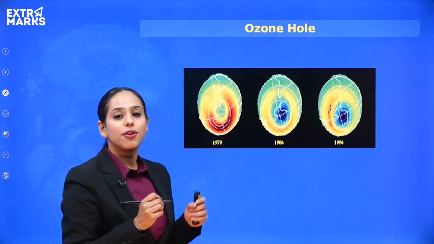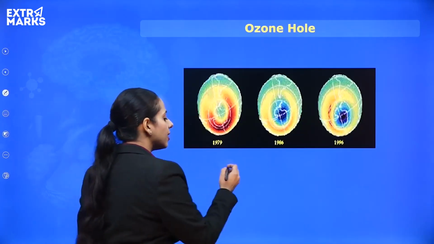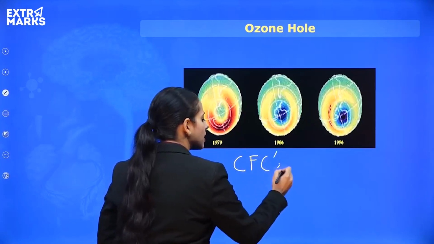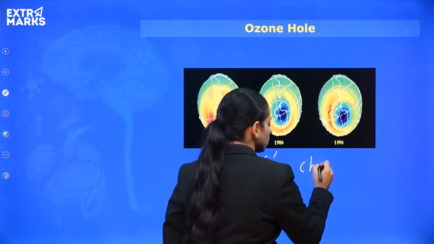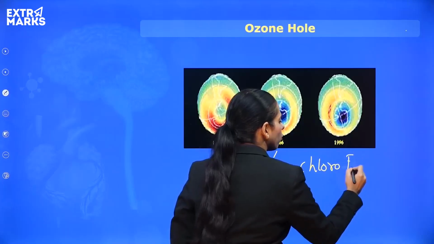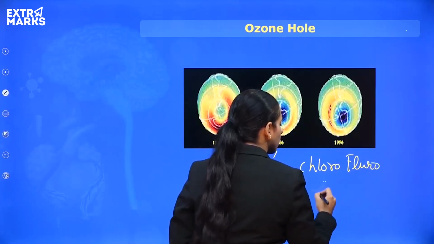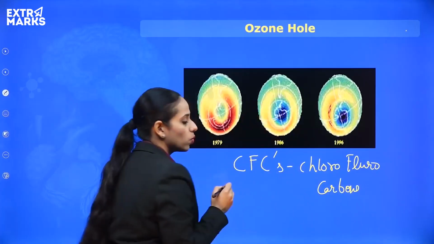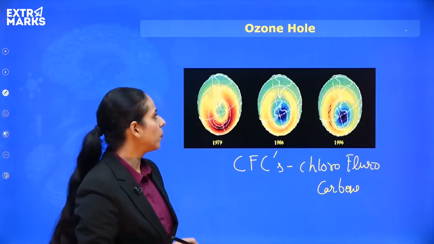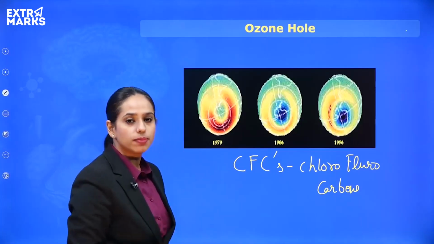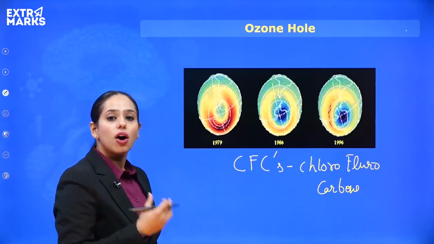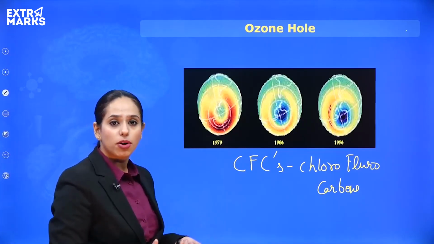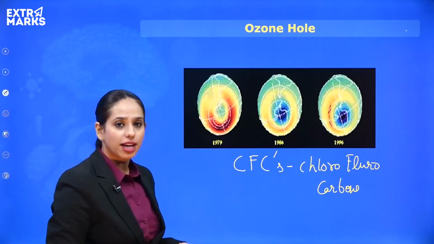And another thing that I want you to understand is that the gases that are causing the damage are known as CFC, or chlorofluorocarbons. Okay, so they go and affect the ozone layer by reacting with it, and cause the ozone hole. So this is one of the consequences of how human activities are leading to degradation of the atmosphere and ultimately the quality of life.